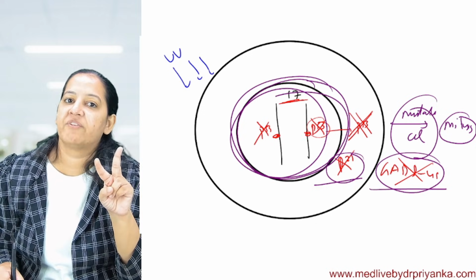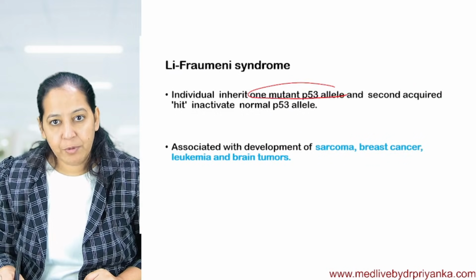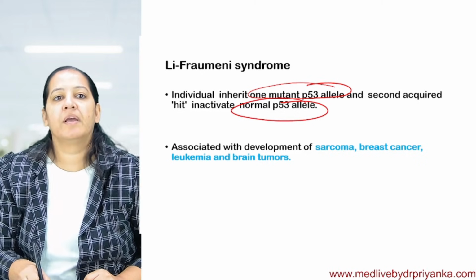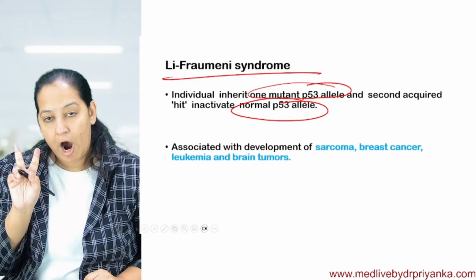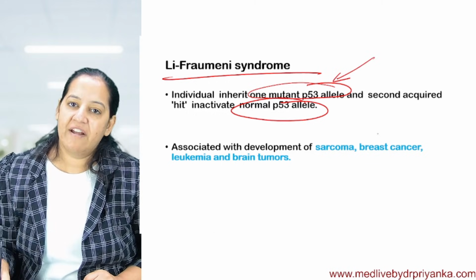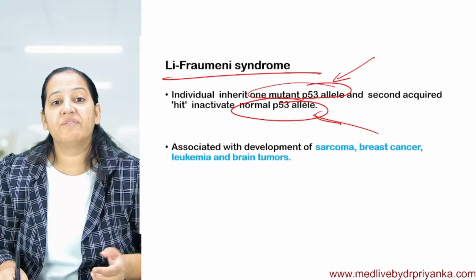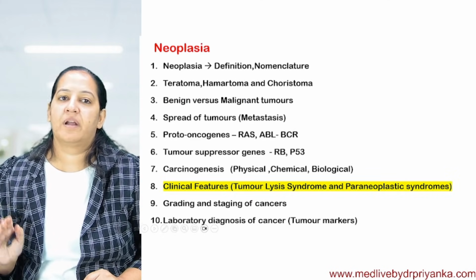So 2 copies of P53. If one copy is mutated and the other copy is normal, it is known as Li-Fraumeni syndrome. Please learn: out of the 2 copies, if one copy is inherited as mutated from the parents and one is normal, that person has a high tendency to develop cancer in future if the other is also mutated. This syndrome is known as Li-Fraumeni syndrome, and that's the question here.